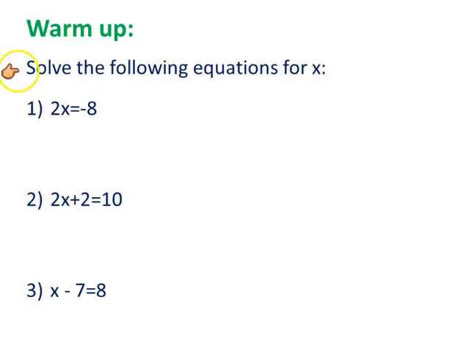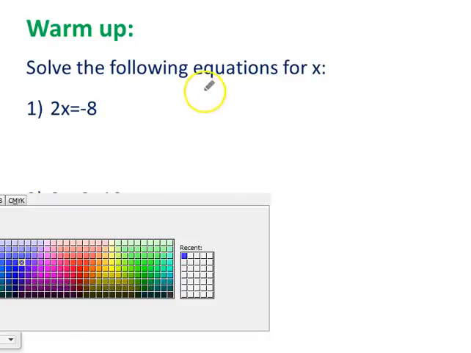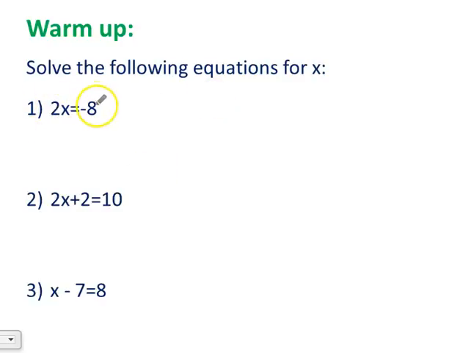Alrighty, let's go back to those warm-up questions and solve for some variables. So the first equation is 2x equals -8. What we're trying to figure out here is what number times 2 will equal -8. We learned how to solve these last year in pre-algebra, and what we learned is that we want to get the x variable all alone on one side of the equation.